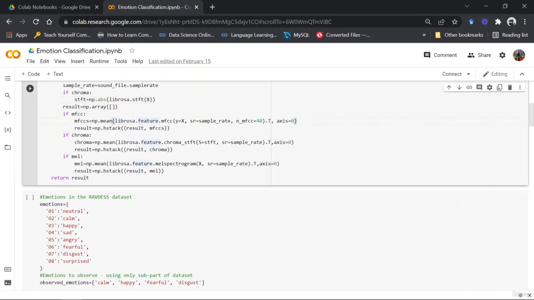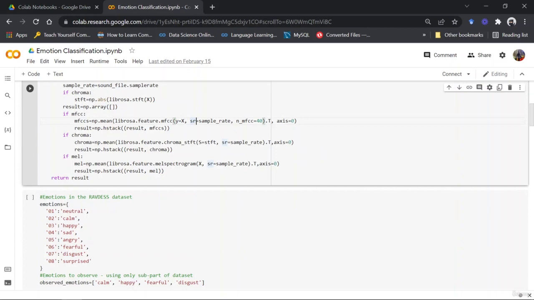Okay, and yeah, so I'm going to take 40 coefficients for myself, and the sample rate for the particular file, and the file itself, right? Then I'm also taking the mean for that. Then I'm inputting that into my results array.